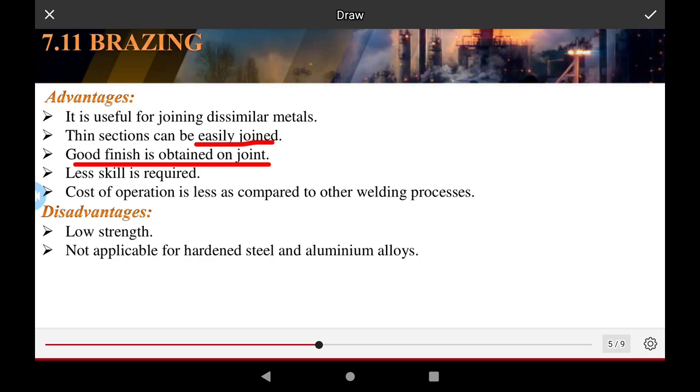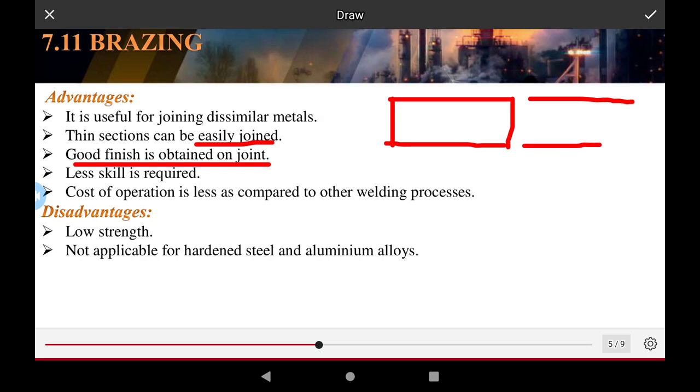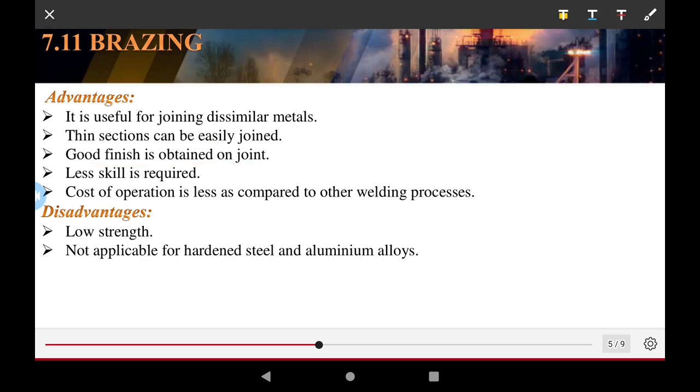In brazing, less skill is required; the work can be done by a less skilled worker. The operation cost is very low compared to the welding process.